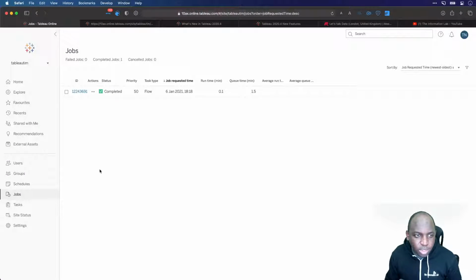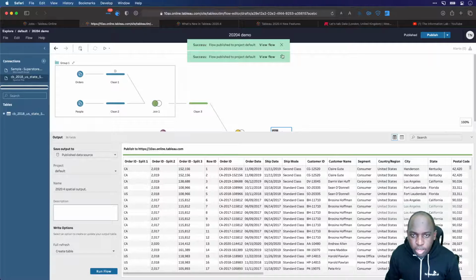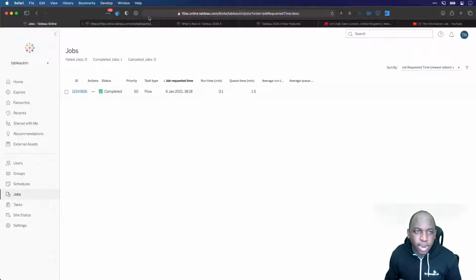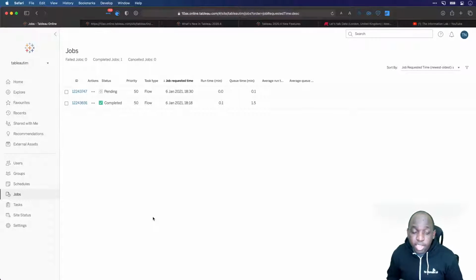I'm not going to wait for this to run this time. If I just refresh this a little again, did I actually hit run? It doesn't look like I hit run at all. I think it published the changes, but did I run the flow? There we go. That's been added to the queue now. And now if I refresh this, we should be good. Everything's there. So that's pretty much it.